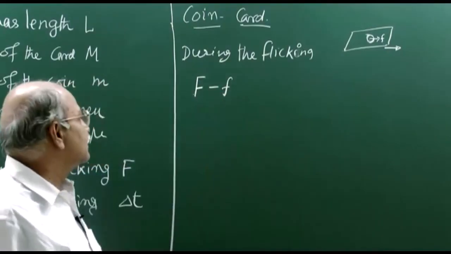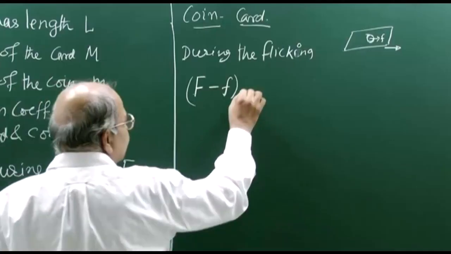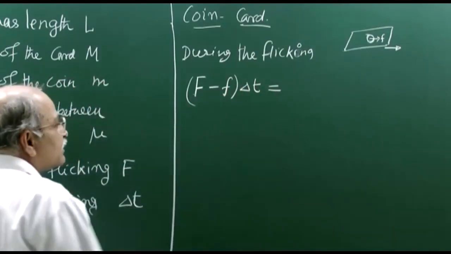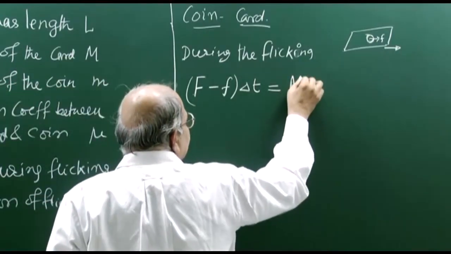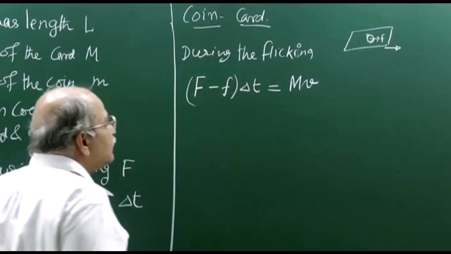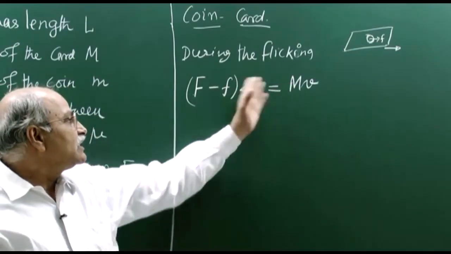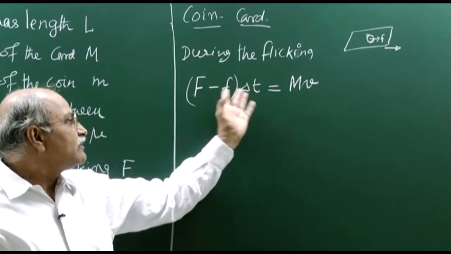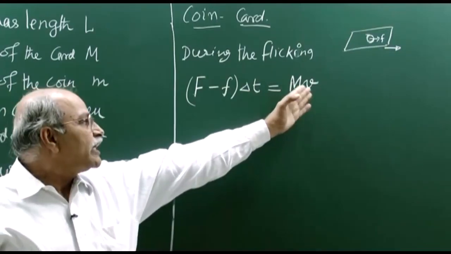If you multiply this by delta t, this is the impulse, which is the change in momentum. Originally it was at rest. In this time delta t, it gains some velocity v, so the impulse should be the change in momentum, which is M into v.